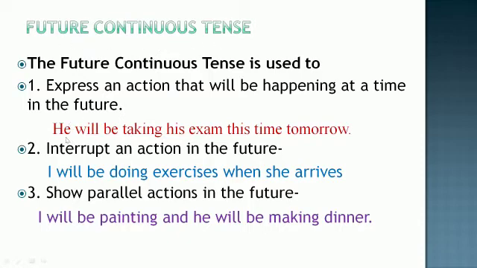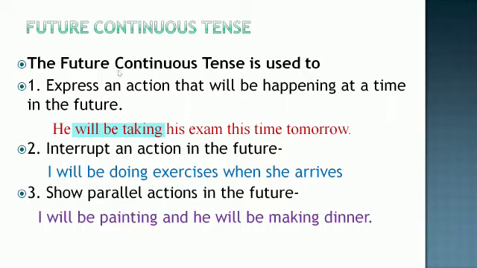For example, he will be taking his exam this time tomorrow. So the phrase will be taking tells us that the exam is going to happen in a continuous manner. And tomorrow tells us that it is going to happen the next day in the future.